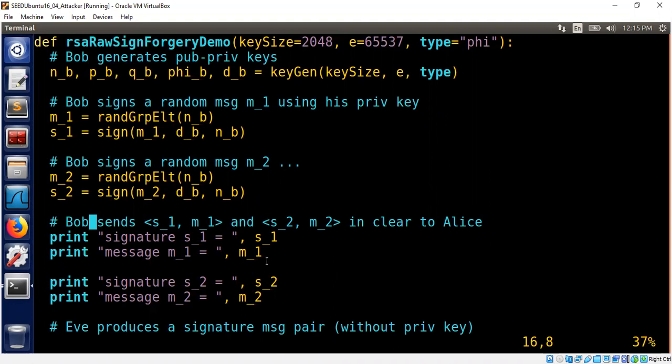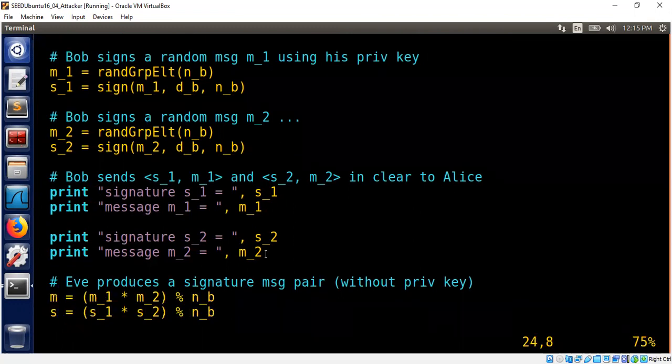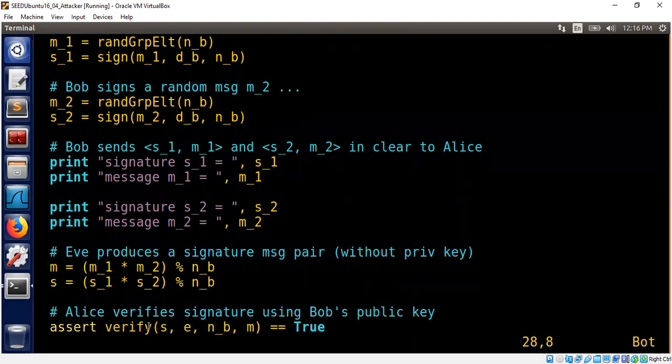Due to the mathematical structure of RSA, this is possible. Let me now show you exactly what that is. Since M1 and M2 are sent in clear, Eve just multiplies M1 and M2 and takes the modulus of Bob's RSA public modulus. Similarly, Eve multiplies the signatures corresponding to the messages M1 and M2. I claim that when Eve submits this pair M and S to Alice, Alice will check the signature and find that the message M corresponds to the signature S.